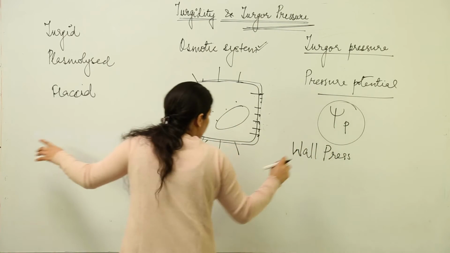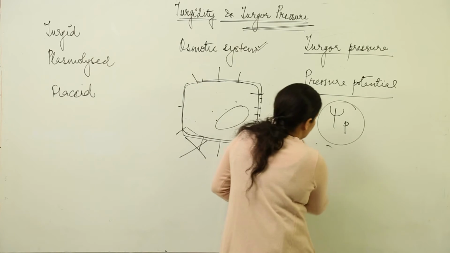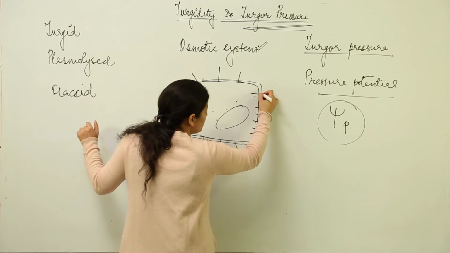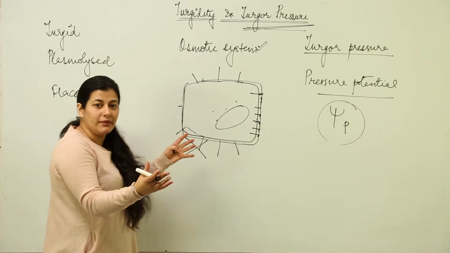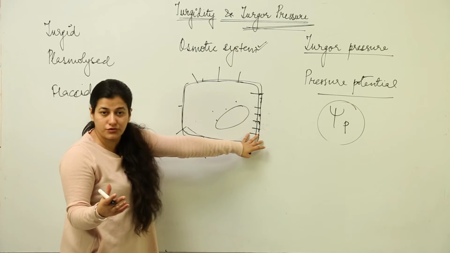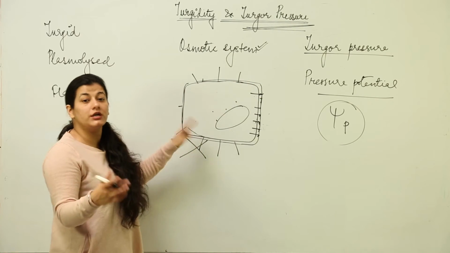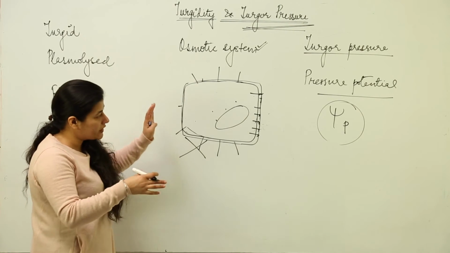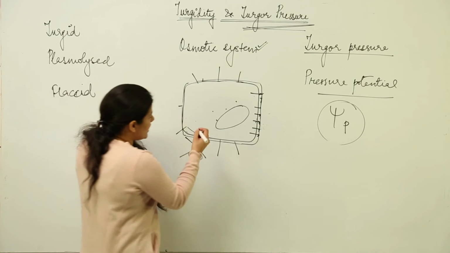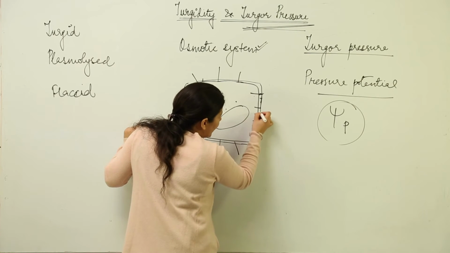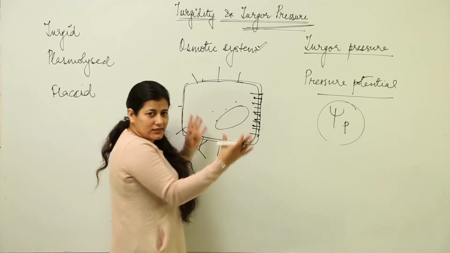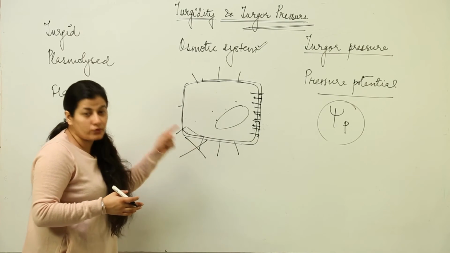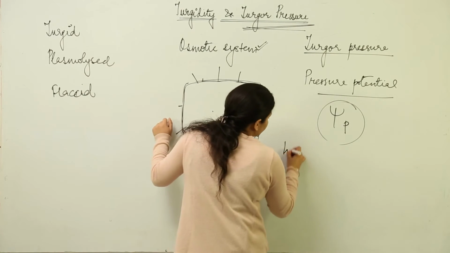No, I'm sorry, it's not the wall pressure, it is the pressure potential or the turgor pressure which is exerted onto the wall of the cell because of osmotic entry of water and because the cell is becoming turgid. So we have this pressure which is exerted onto the wall known as turgor pressure, and this pressure is due to the osmotic system taking up the water from the surroundings. Now opposite to this, there is exertion of another pressure by the cell wall, which gets a little bit stretched and exerts an equivalent and opposite pressure onto the protoplasm, that is known as wall pressure.